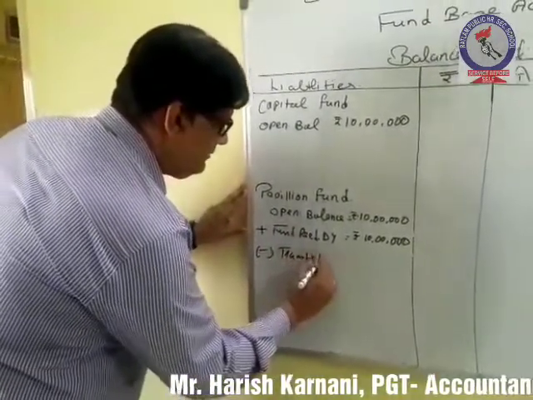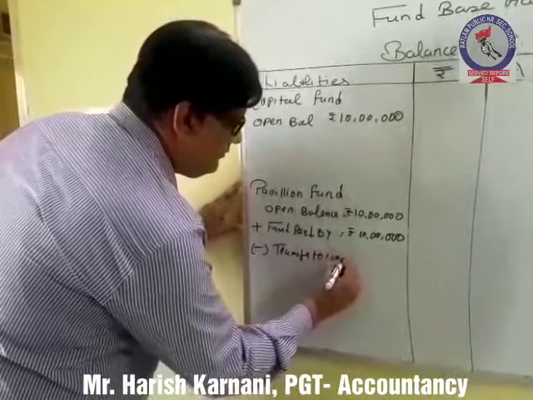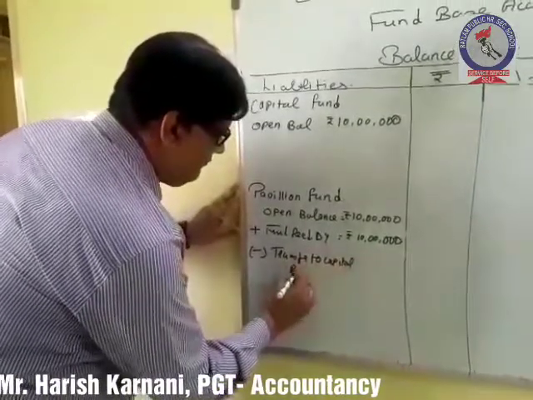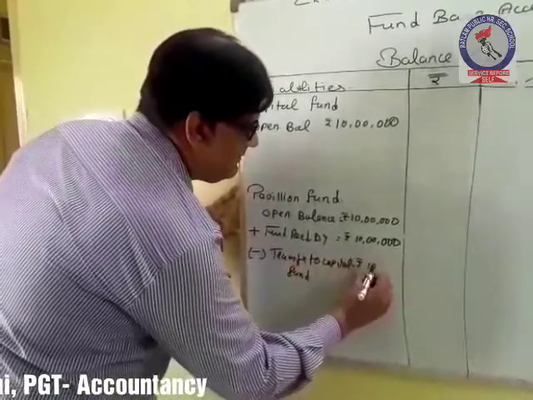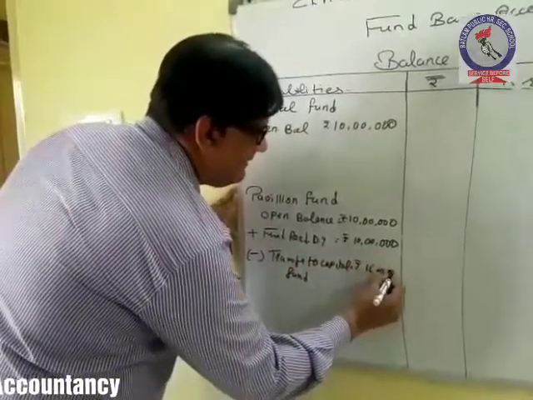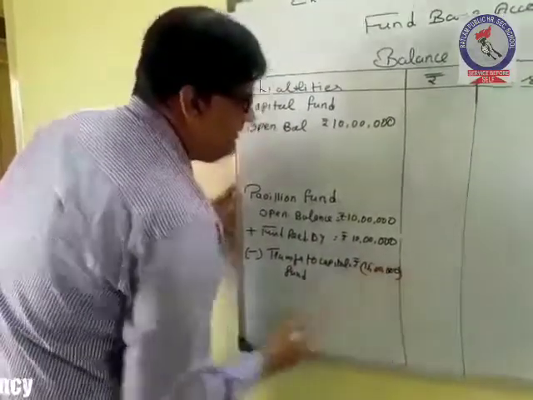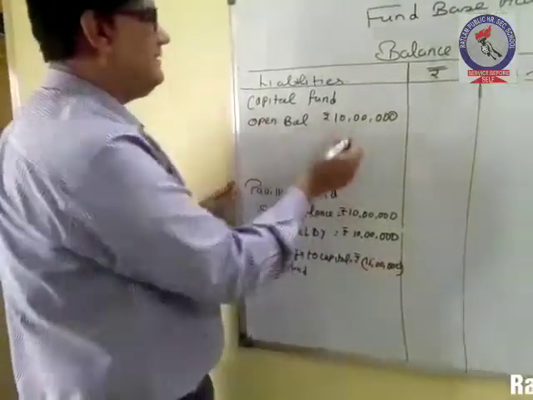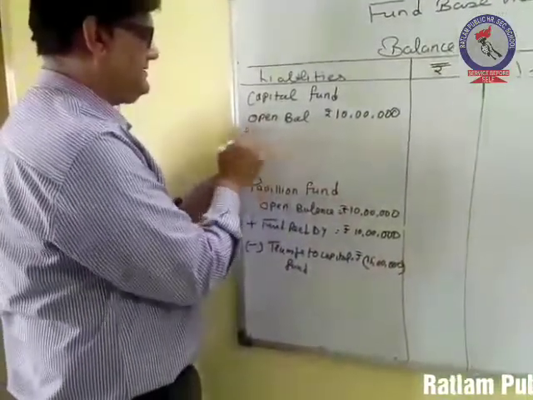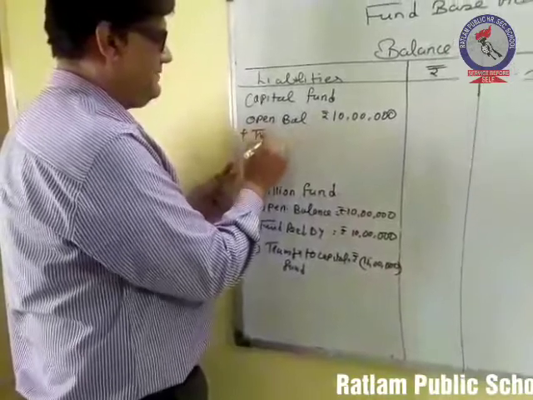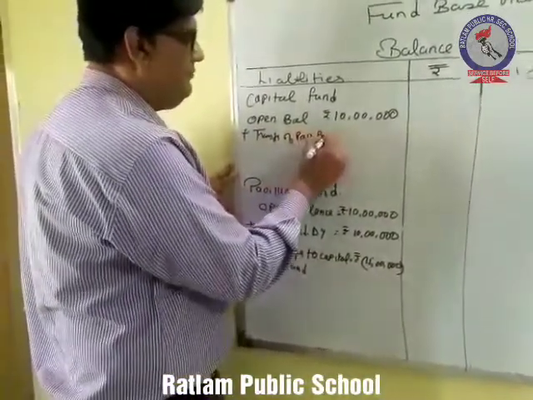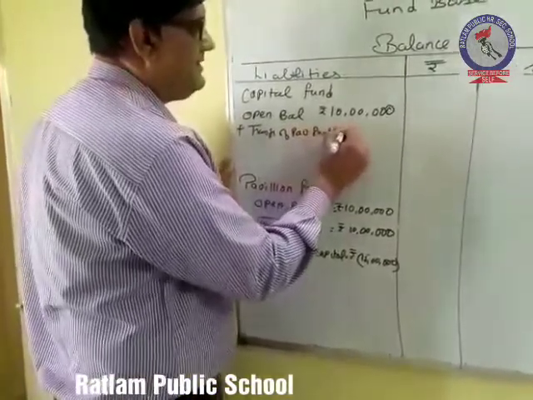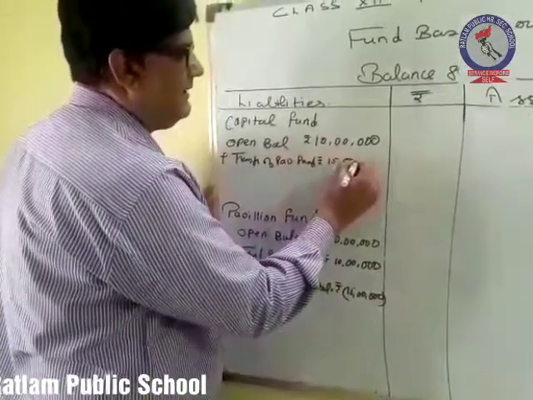So transfer to capital fund, that is rupees 15 lakh. So this amount is transferred to capital fund. So plus transfer of pavilion fund, that is rupees 15 lakh.